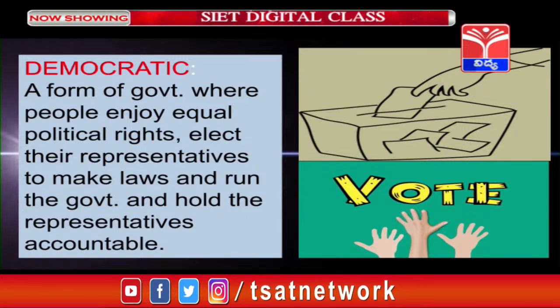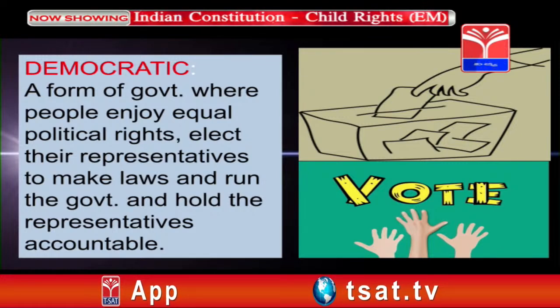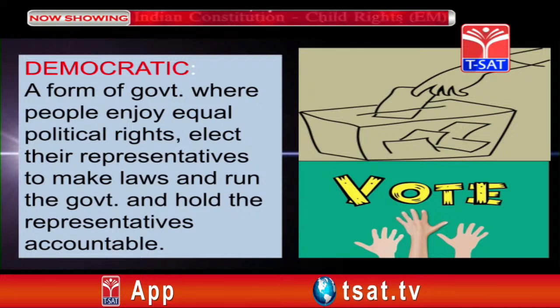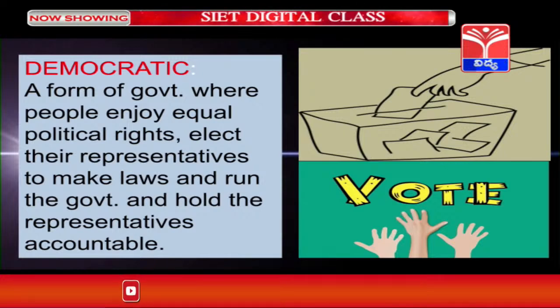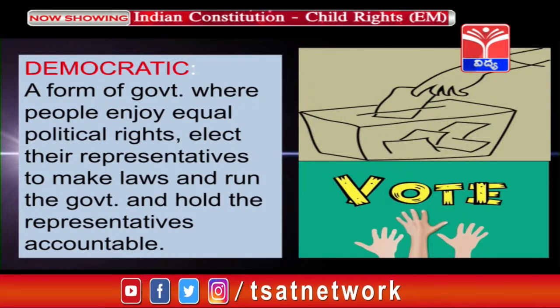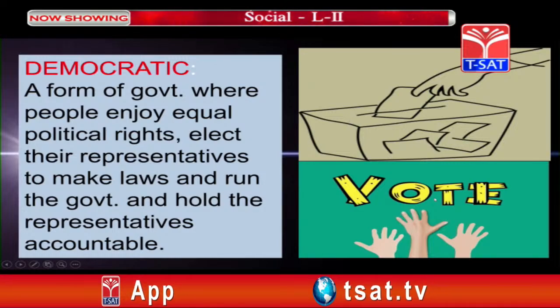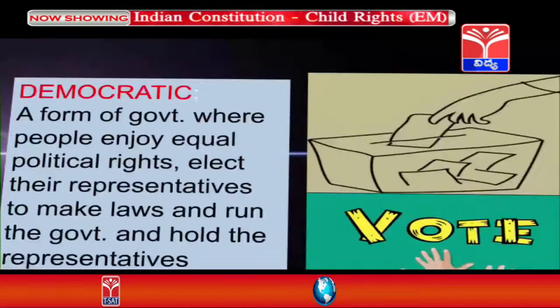If the person is not doing anything for society, then we reject the candidate and elect a new candidate for that post, whether it is an MLA or MP or any other people's representative. So democracy, we prove it in the form of voting. For every 5 years we have the vote. With this we prove that we are following democracy.